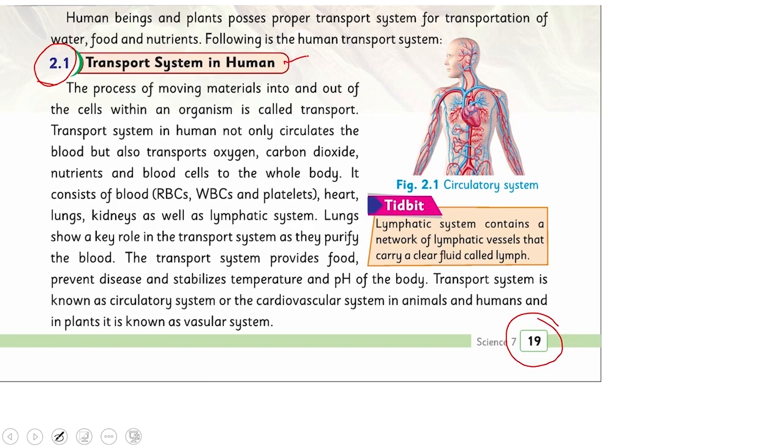So what is transport system? Transport means the transportation, the movement of materials from one place to another. The materials, as we see in our everyday life, may be anything, any luggage, any food, and similarly inside the body there are some materials that have to transport from one organ to another, from one organ to the outside of the body, and from outside of the body to the inside of the body to particular organs, such as air from the outside of the body is transported inside of the body to lungs first and then to all the body parts through cells.